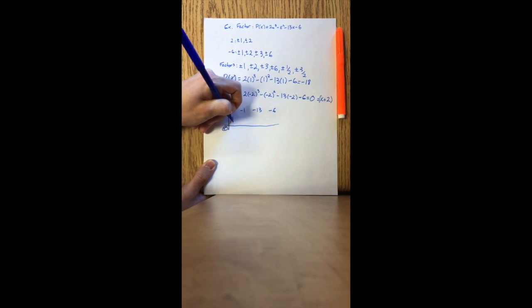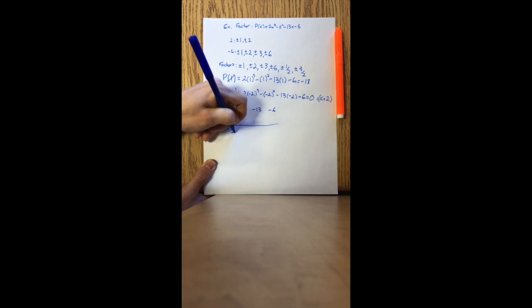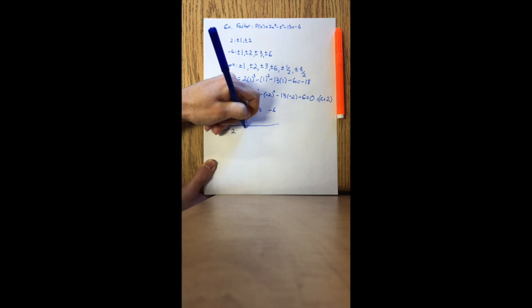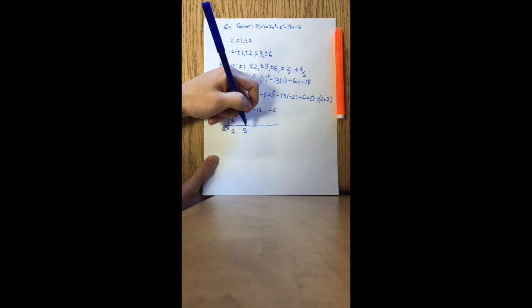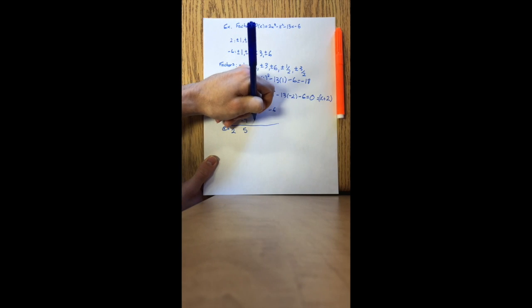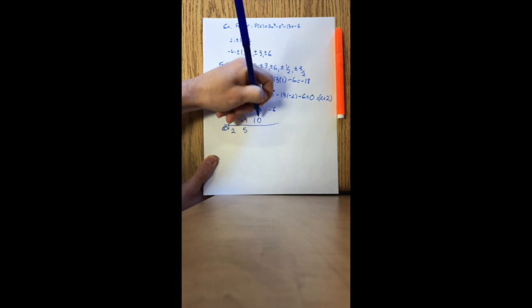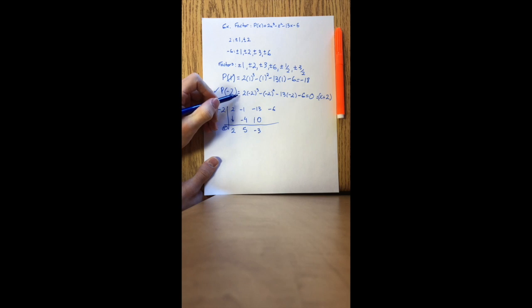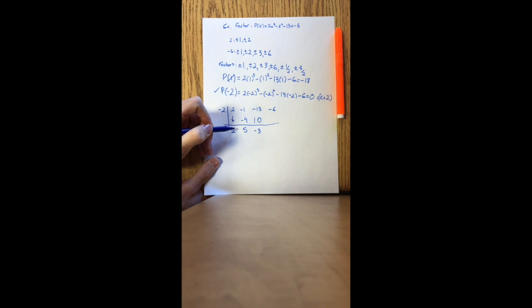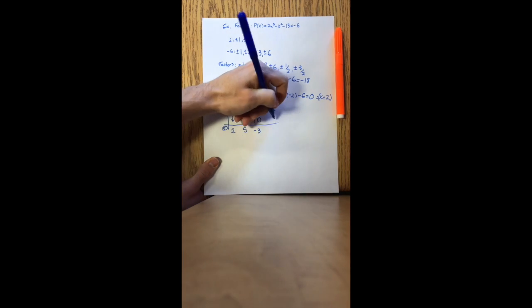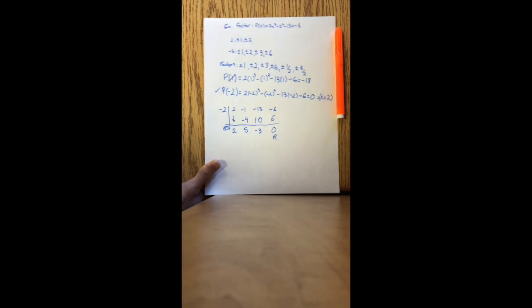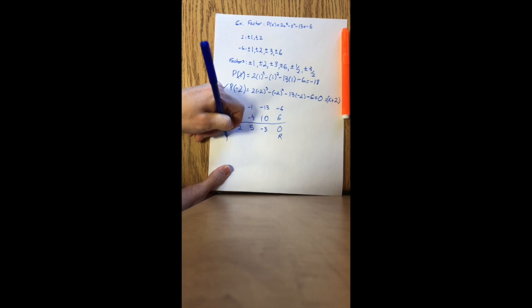Now at the end of this, you're going to want to get an answer of 0, because that means that you have no remainder and it is a factor. Now if you don't get a 0, that means that you either did your multiplication wrong or you did the division wrong. So just try that again, and if it still doesn't work, then try a different number.